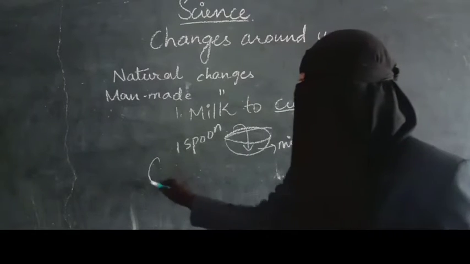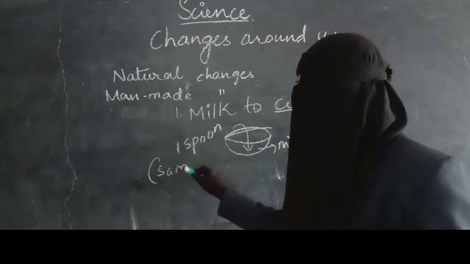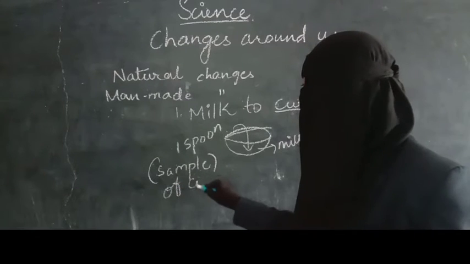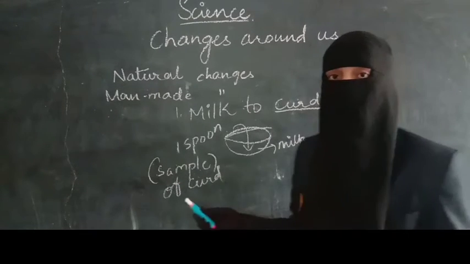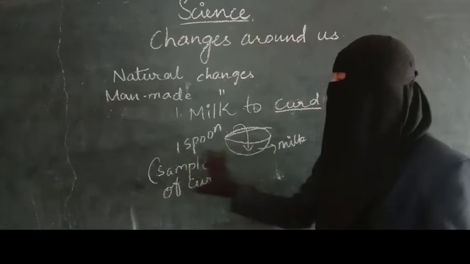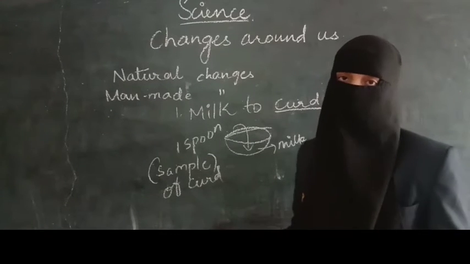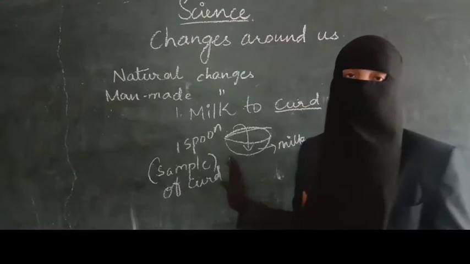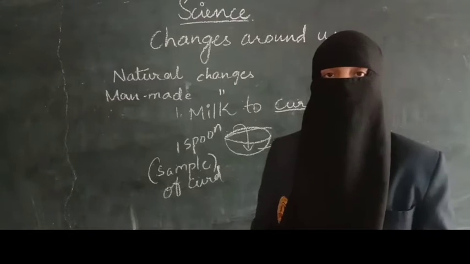Here 1 spoon is what? Sample of what thing? Curd. Sample of curd. So we are adding sample of curd into the milk, and you have to stir it properly. Mix this curd into the milk properly and leave this bowl containing milk and curd aside for some time, that is say 6 to 8 hours.